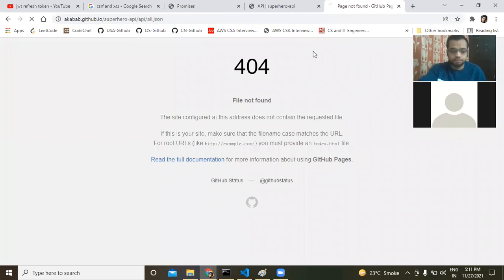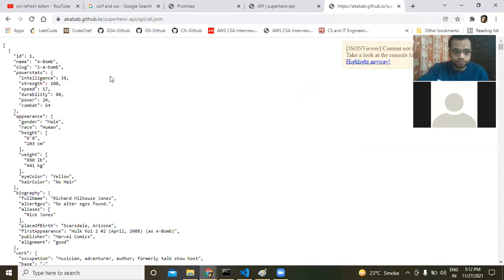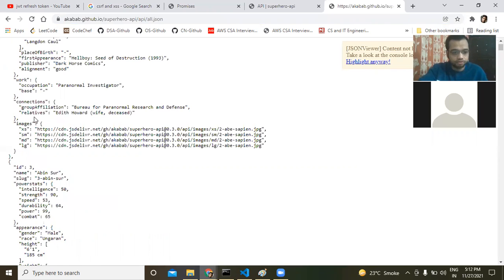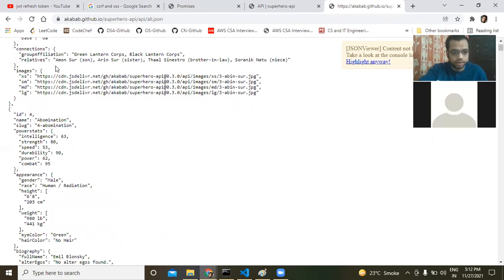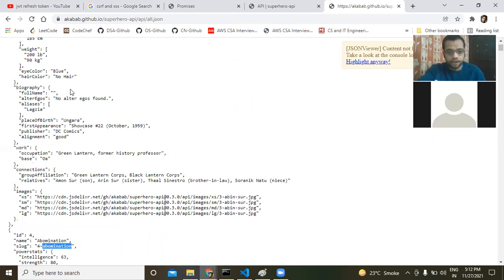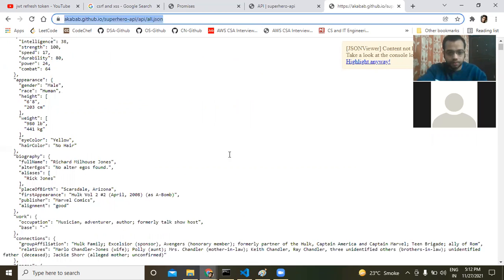So what is this API? Simple. We are getting all the superheroes. So ID 1, name, A-bomb, we are getting intelligence 38, strength 100, and everything, right? If we scroll down, we can see more superheroes over here, right? Abomination and other superheroes. Let's copy this and make a call over here.